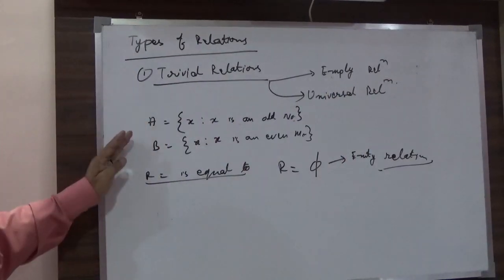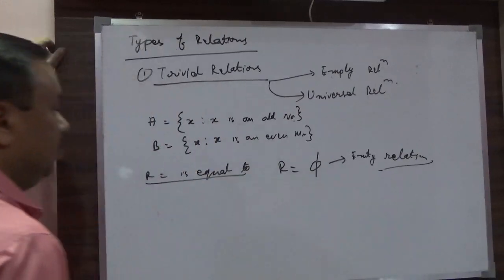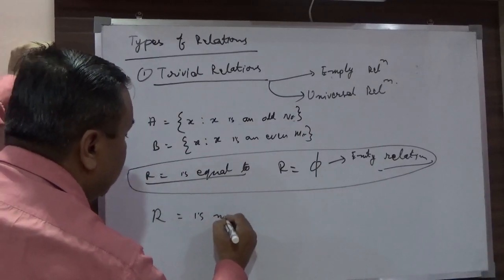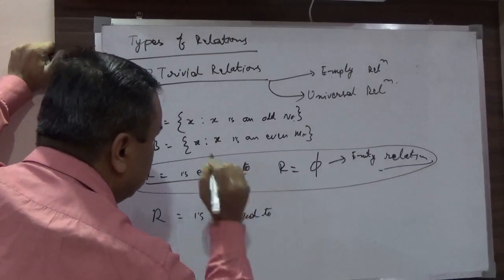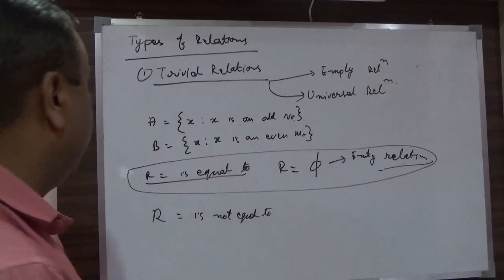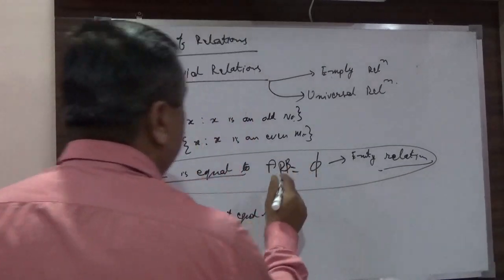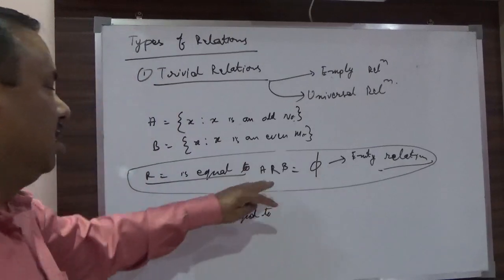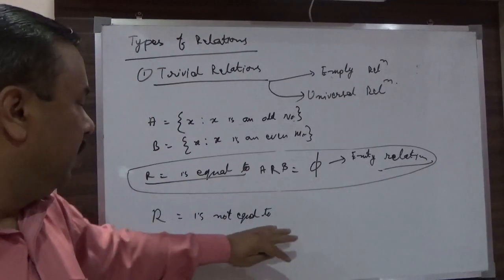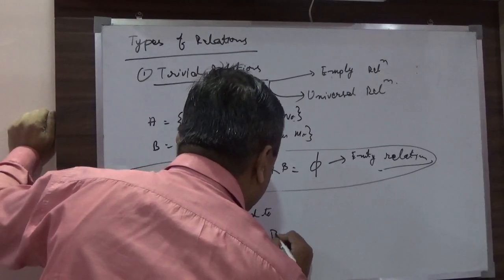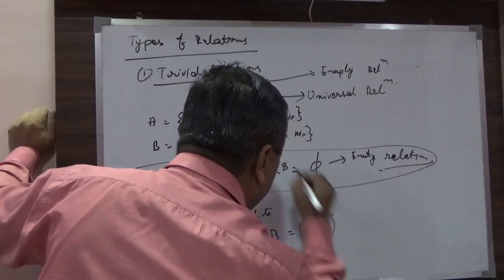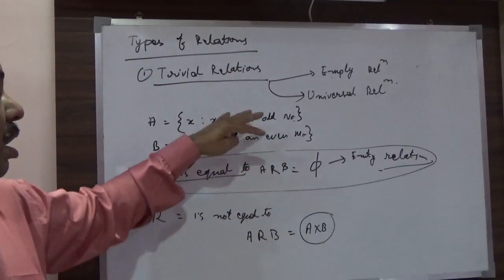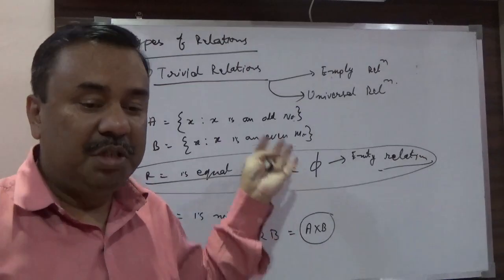Now, for the same sets, if I change this definition and say the relation is such that is not equal to, then in this case A R B will be just A cross B. All those elements of A cross B will satisfy this relation, because no odd number is equal to an even number, and no even number is equal to an odd number.